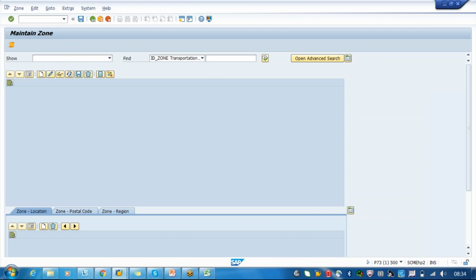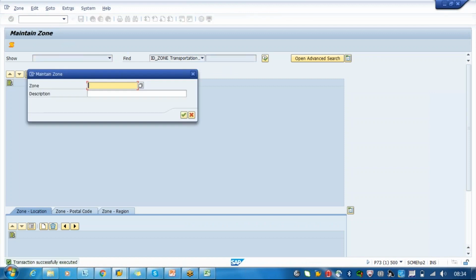So I will combine all the different locations into one zone. That means at the time when you are planning for the material, whatever the location is falling under the zone, you can plan from location to location, or zone to location, or location to zone, or zone to zone. Okay, I will just say TM zone.